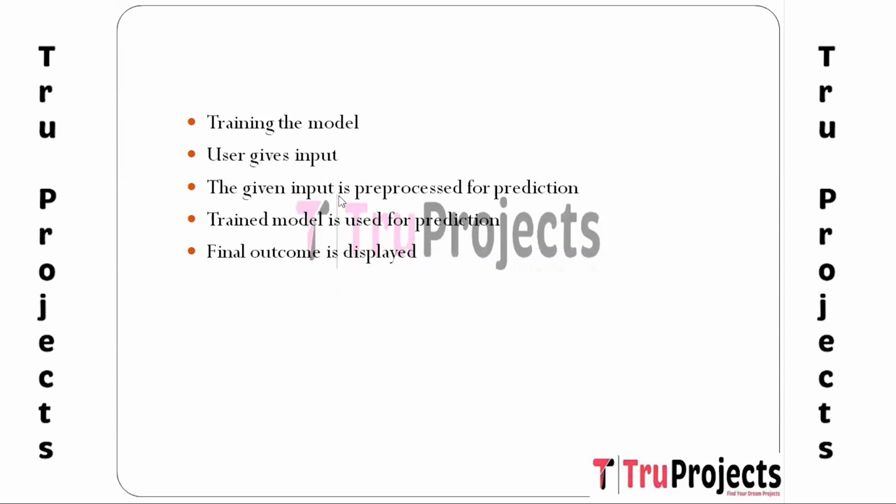And then the eighth one is pre-processing the given input for prediction. The input image provided by the user is pre-processed in a manner similar to how the training images were processed. This ensures that the user input is prepared in a format which is suitable for the models to make the prediction.